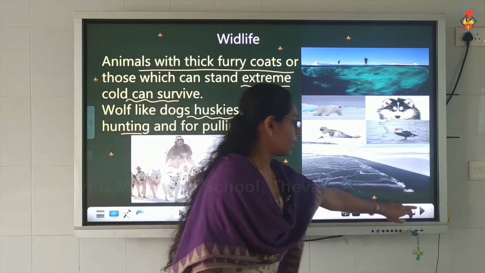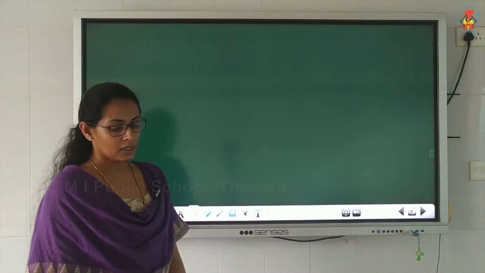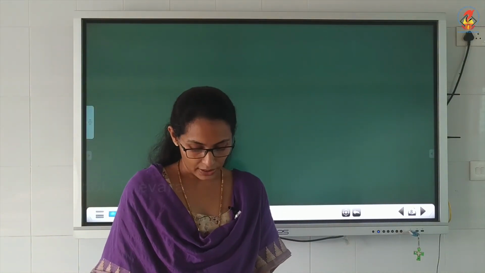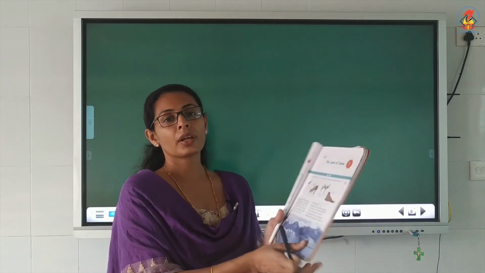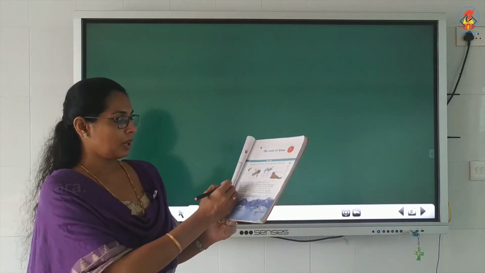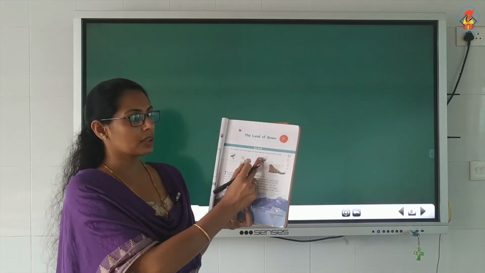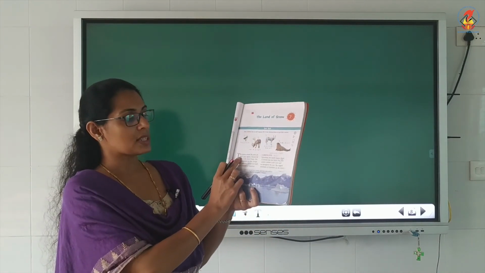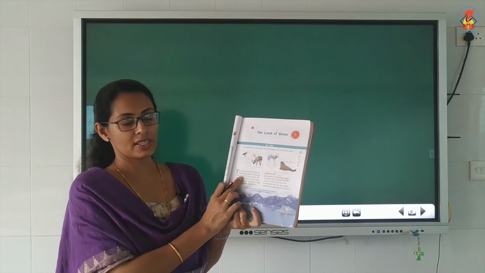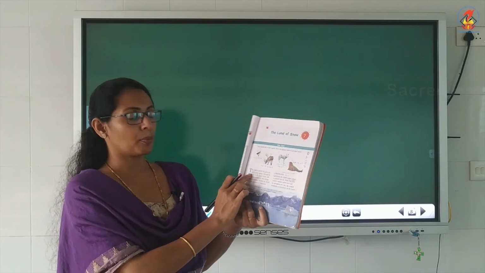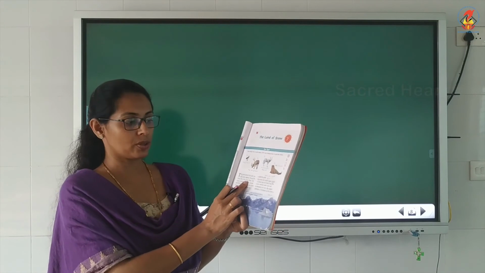Okay, children, now the next one is about the chapter. Take your textbook, page number 45, and do the Get Set. In the first line, underline: the regions around the poles are called polar regions.